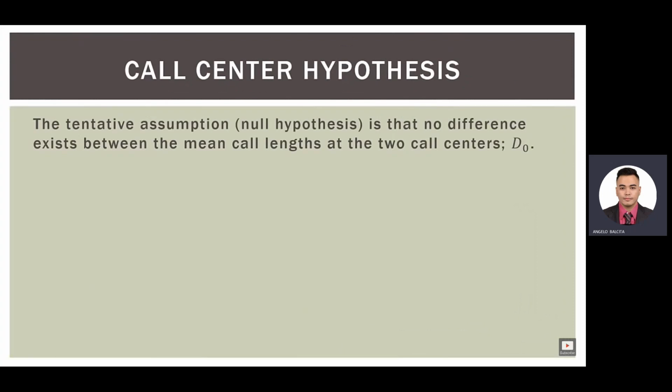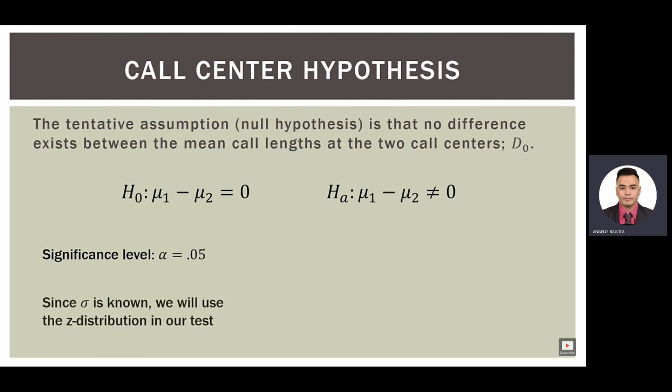So what about our cost center hypothesis? The tentative assumption, the null hypothesis, is that no difference exists between the mean call lengths at the two cost centers, so d sub 0. In this case, d sub 0 is 0. So here is our hypothesis. Mu sub 1 minus mu sub 2 equals 0 is our null hypothesis, or our assumption. And then the alternative hypothesis is that mu sub 1 minus mu sub 2 does not equal 0. We'll choose the standard significance level of alpha equals 0.05. Since sigma is known, we will use the z distribution in our test.